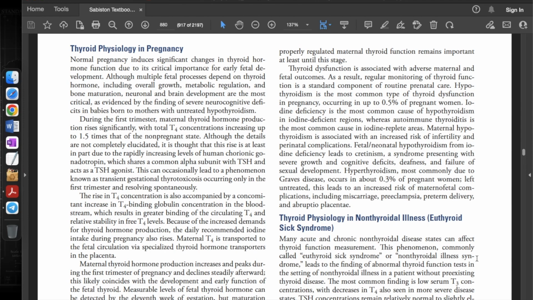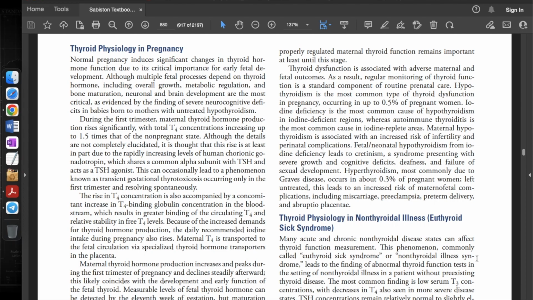Although the details are not completely elucidated, it is thought that the rise is, at least in part, due to the rapidly increasing levels of human chorionic gonadotropin, which shares a common alpha subunit with TSH and acts as a TSH agonist. This can occasionally lead to a phenomenon known as transient gestational thyrotoxicosis, occurring only in the first trimester and resolving spontaneously. The rise in the T4 concentration is also accompanied by a concomitant increase in T4 binding globulin concentration in the bloodstream, which results in greater binding of the circulating T4 and relative stability in free T4 levels.